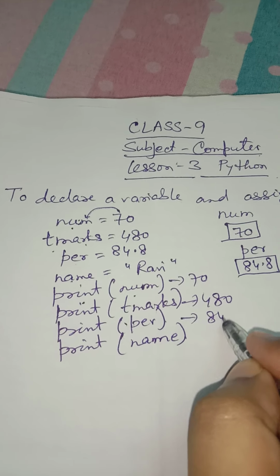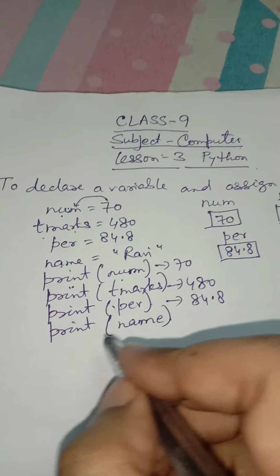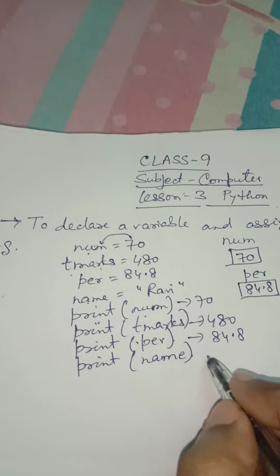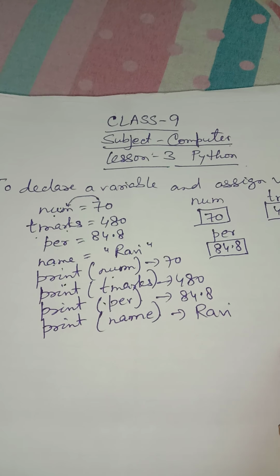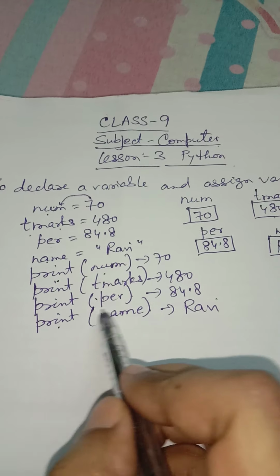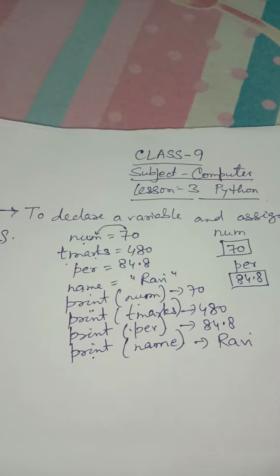So 84.8 will be printed over here. Print name. What is in the variable name? Ravi. Ravi is the value assigned to the variable name. So whenever I write print name, Ravi will be printed. So this will be the output of these commands.